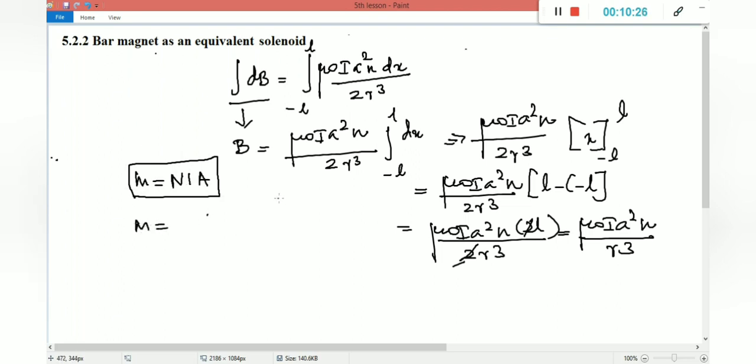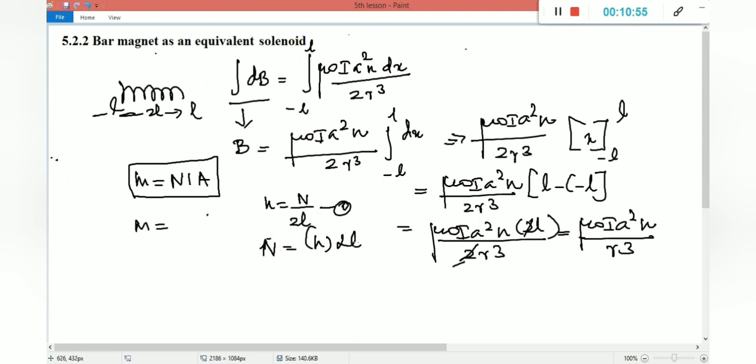So M is equal to n, where small n is equal to capital N by 2L, right? Why am I putting 2L? Because in our consideration the length of the solenoid is 2L. That's why we are putting the limits L to minus L, right? So from this equation, I can write capital N is equal to small n into 2L. So I am going to substitute the value of N here, n into 2L, and I, the total current of the solenoid.